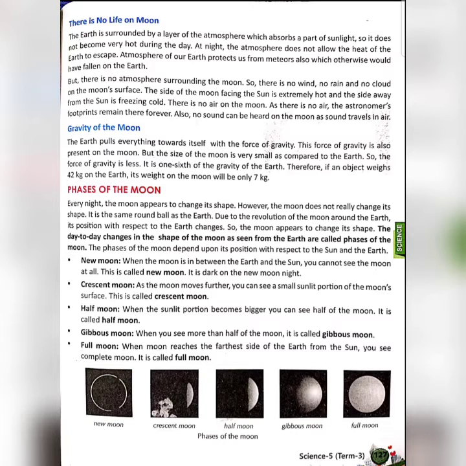There is no wind, no rain, no cloud on the Moon's surface. The side of the Moon facing the sun is extremely hot and the side away from the sun is freezing cold. So we can't live in either part of the Moon. That's why nobody can live on the Moon. There is no air on the Moon.